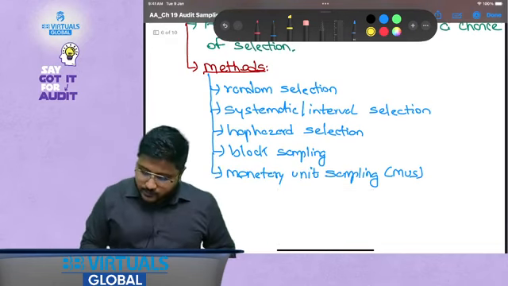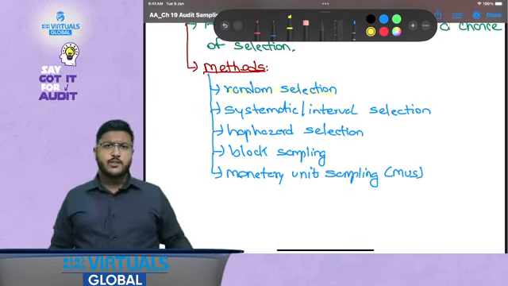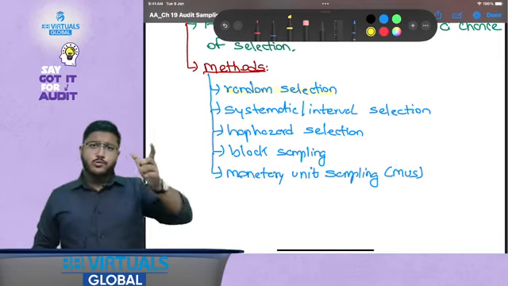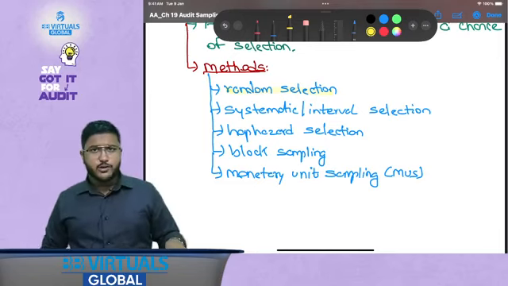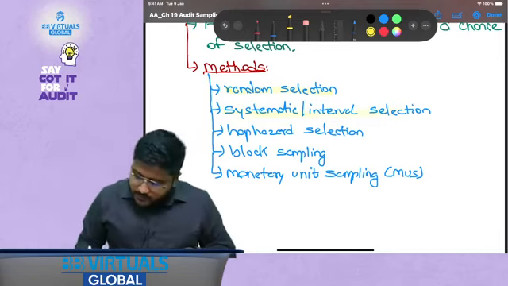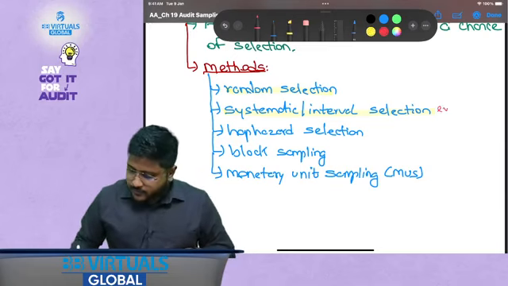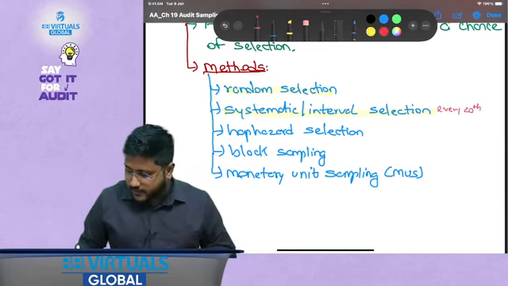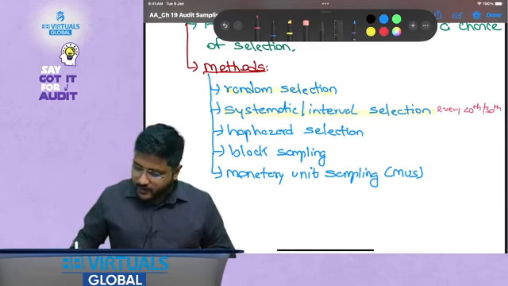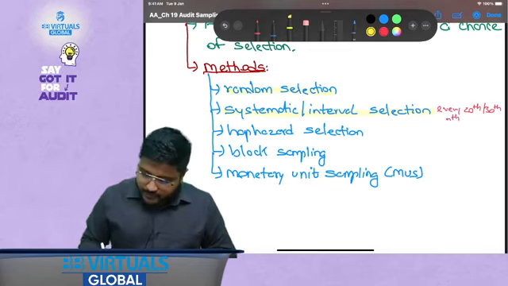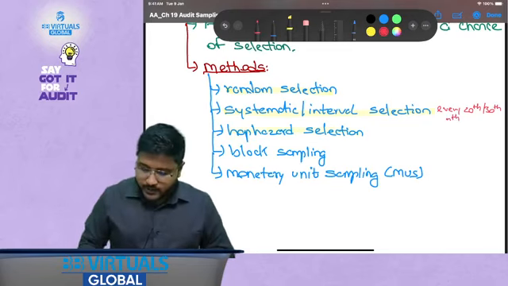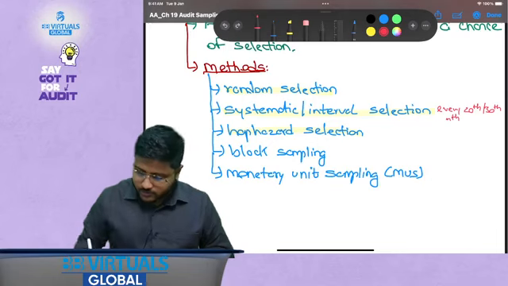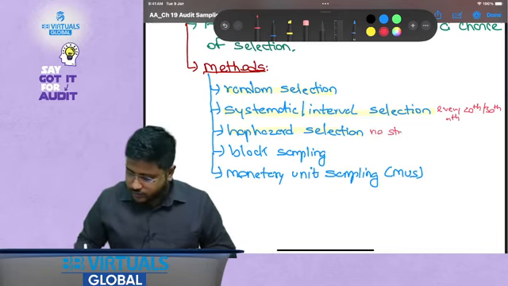Okay, now methods. Random selection could be there. Random selection, as in some tool could be used, or the auditor could select on professional judgment. Systematic or interval selection, every 20th item could be there. Say every 20th, every 30th item, every nth interval. Then haphazard selection could be there. Haphazard selection means that there is no structured method.